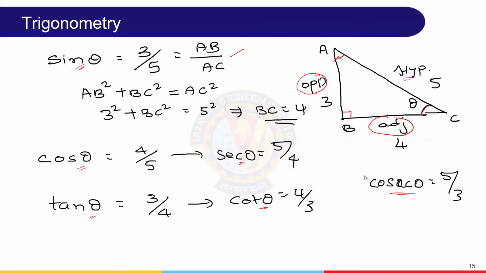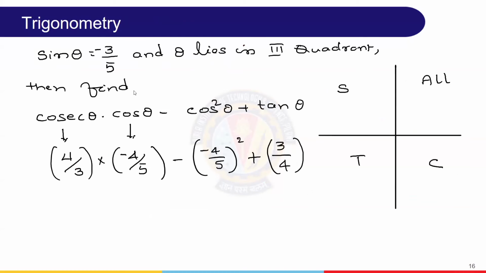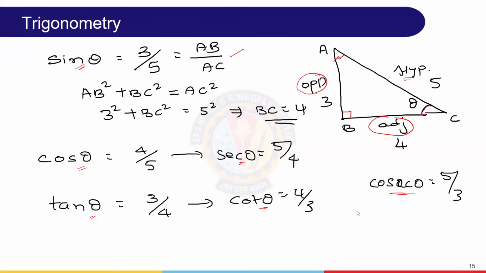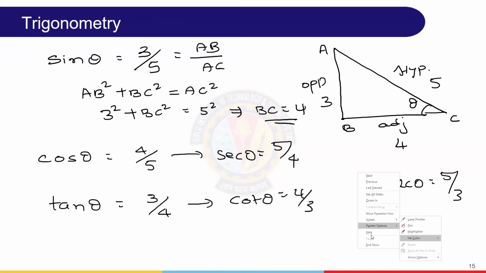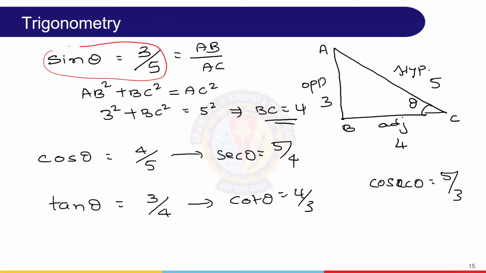Suppose sine is given, how to find cos theta? Or if sine is given, how to find the remaining values or expressions and so on. Let me take one instance. Sine theta equal to 3 by 5 is given, and we need to find all the remaining values.